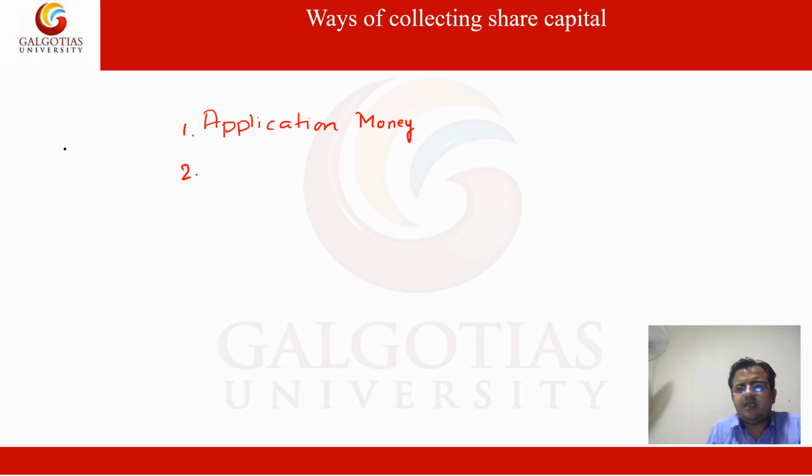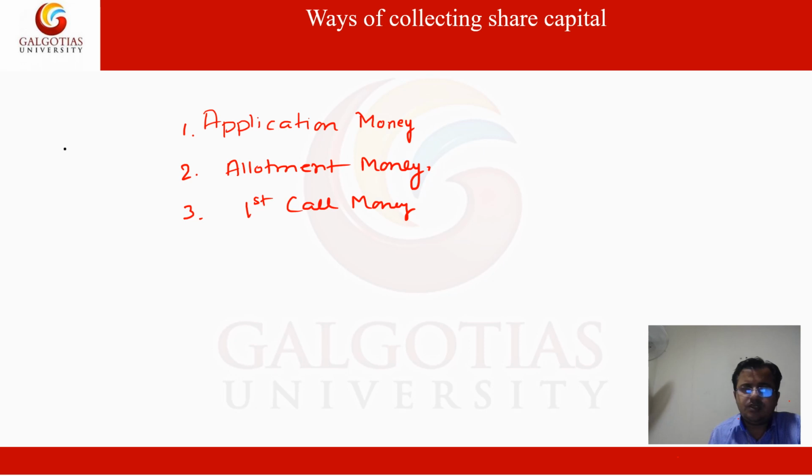Then after receiving the application money, the company allots the shares to the shareholders and demands some money on allotment. That is called the allotment money. And after receiving the allotment money, the residual money is called by the company in the form of calls: first call money, and the last installment or last residual amount may be called in the second or final call money.